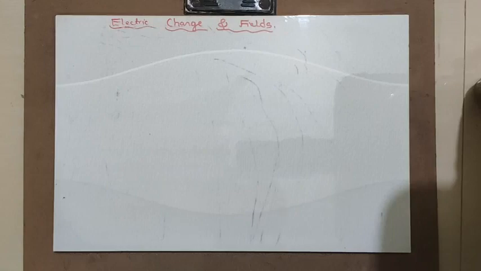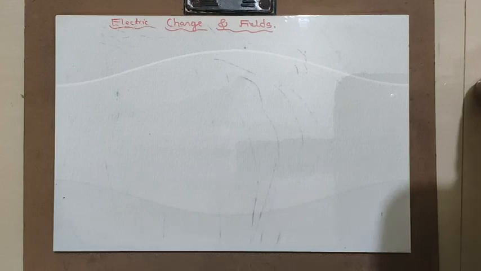In today's session, I will be dealing with electric charge and fields, which is the first chapter of part 1. In this part 1, there will be around 25 to 27 questions which appear in CET Physics. Hence, this will be a major part of your CET Physics. In this part, you have to learn some formulas and laws, and if you understand the concepts, they will be understood by you. Hence, we will go through the concept and then the formulas.